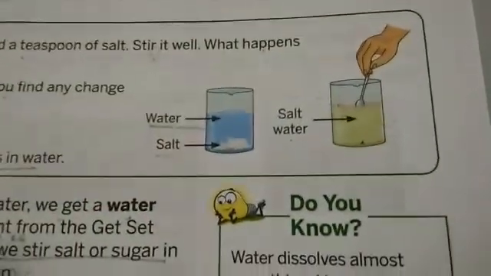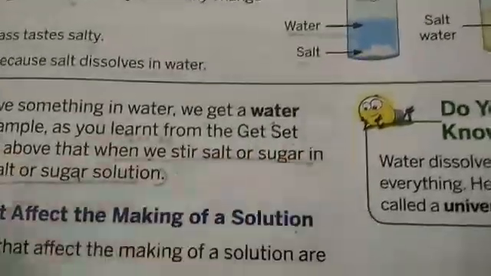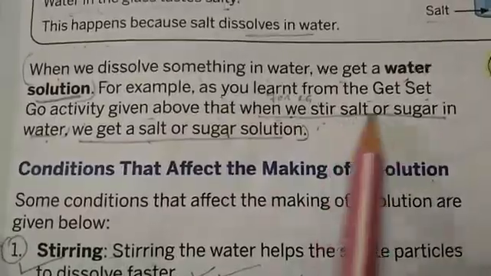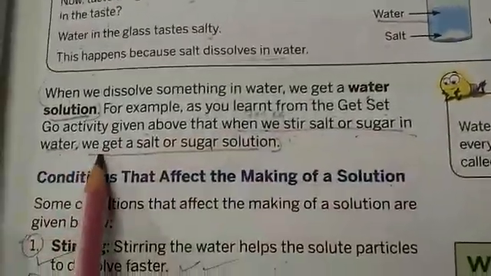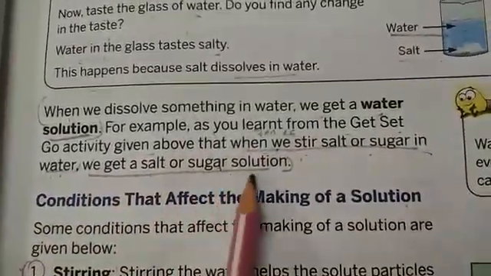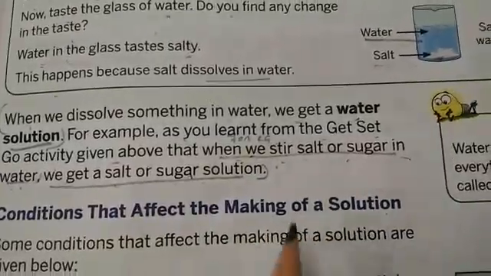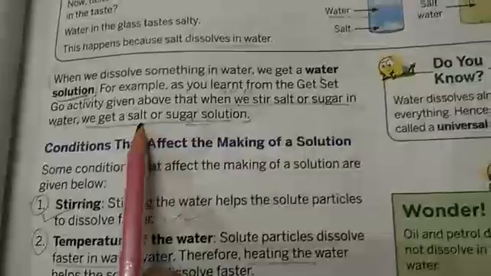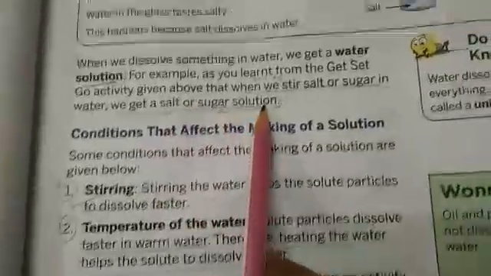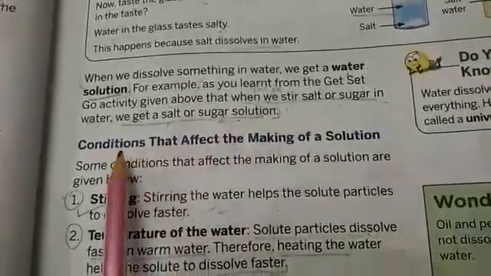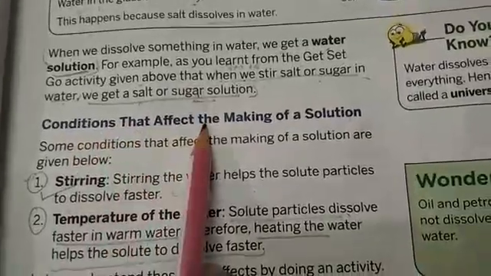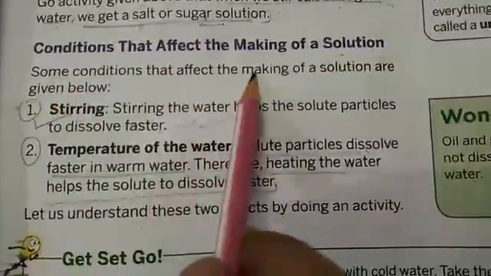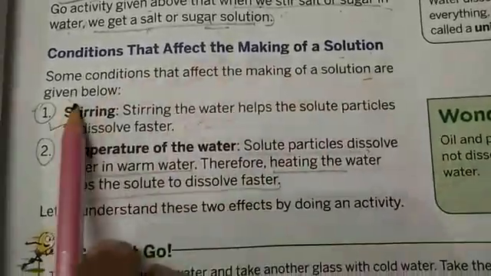For example, as you learned from the Get Set Go activity given above, when we stir salt or sugar in the water, we get a salt or a sugar solution. When you dissolve sugar or salt in the water, you get a solution. That can be a salt solution or a sugar solution. Now, conditions that affect the making of a solution are given below.